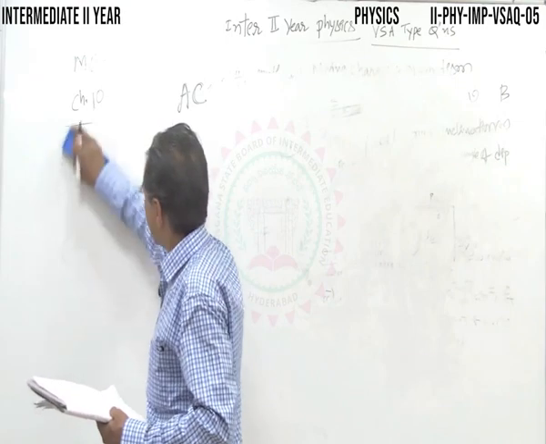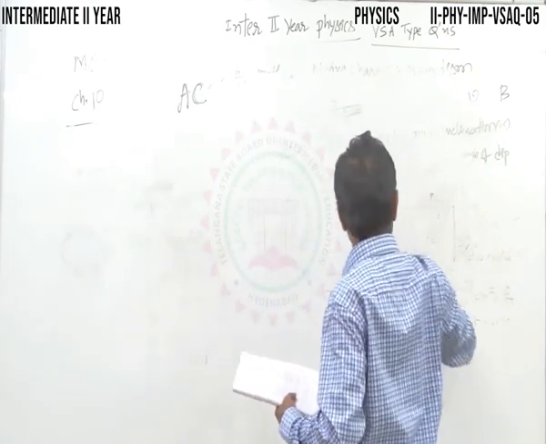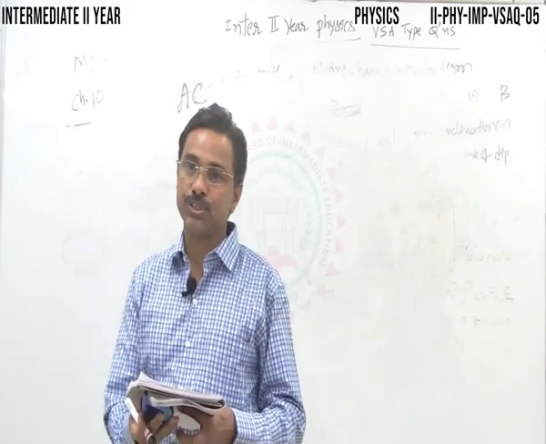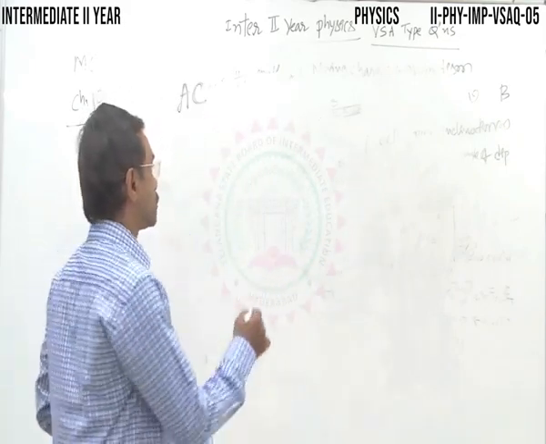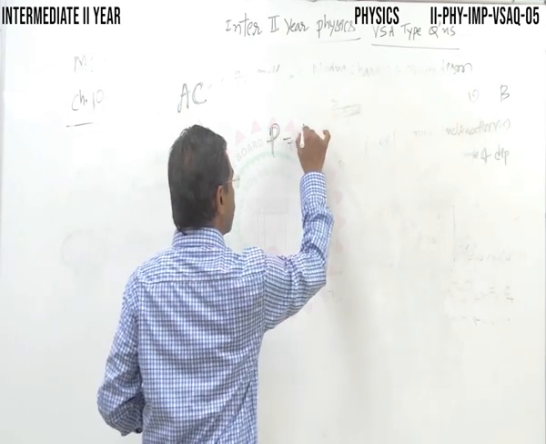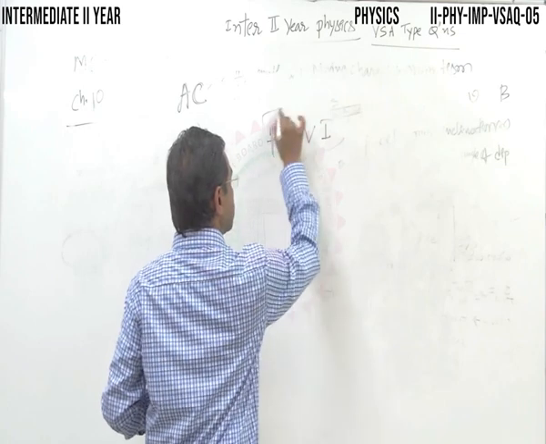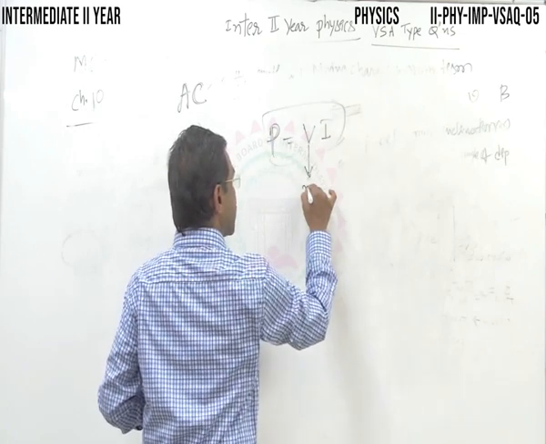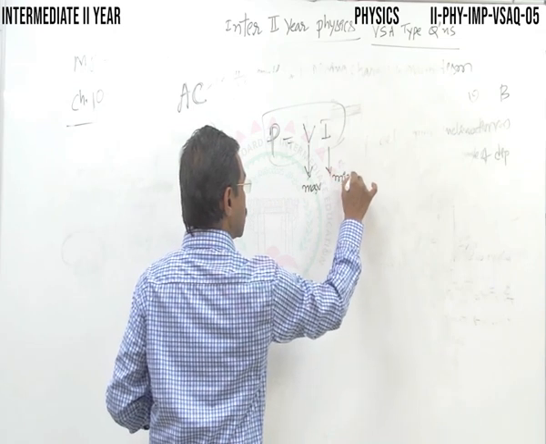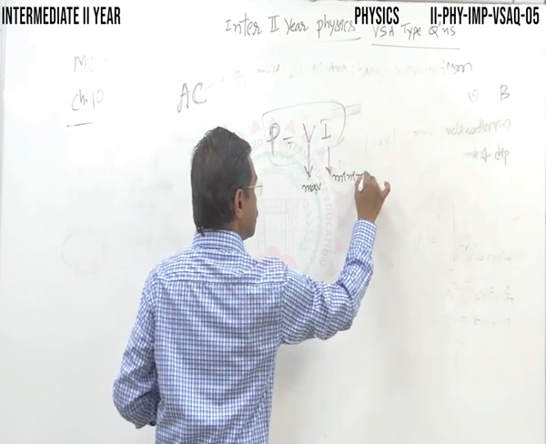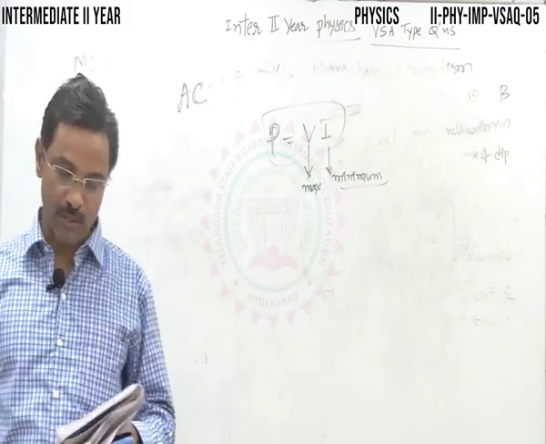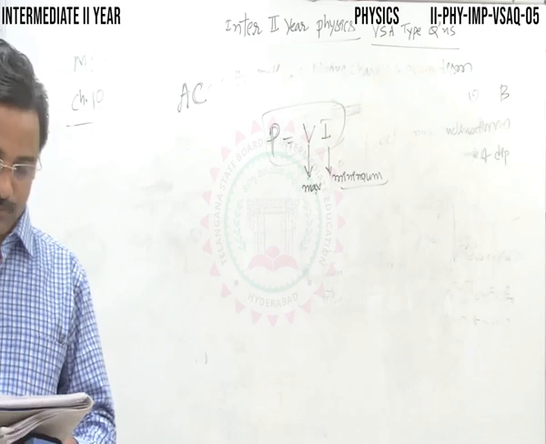So the transformer enables you to step down or step up voltage with appropriate change in the currents. Why? Because, as you know, power is always the product of voltage and current. So V is maintained at maximum and I as minimum as possible. By this you can minimize the power losses during transmission.